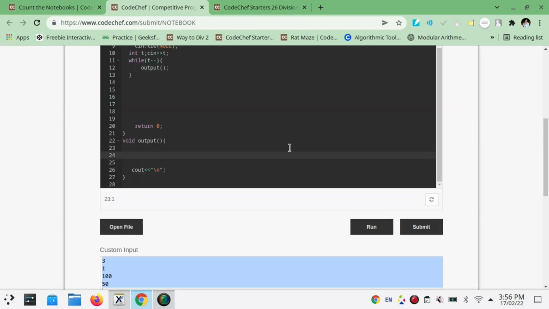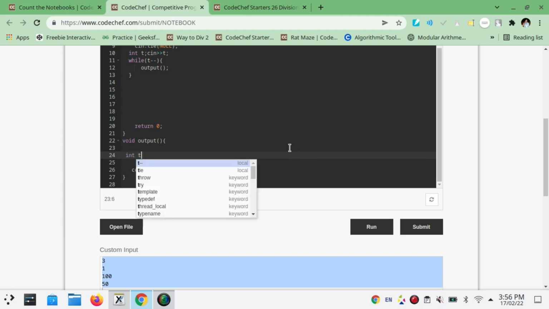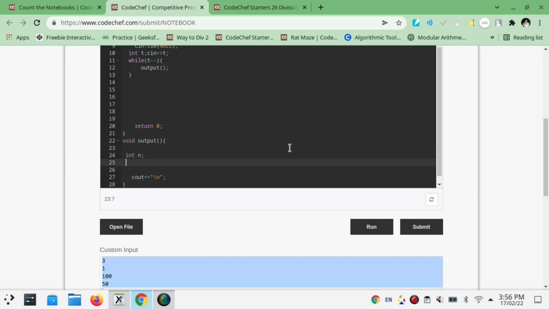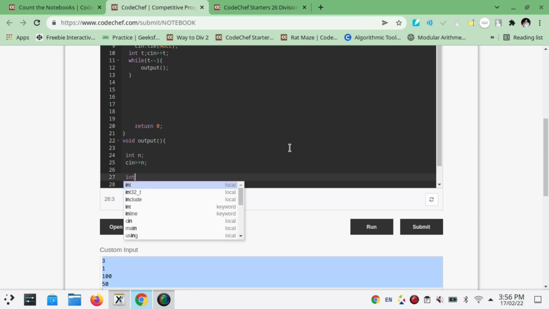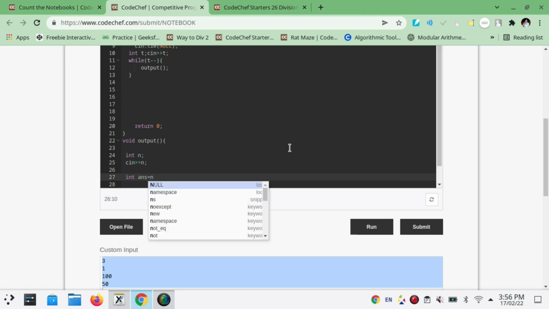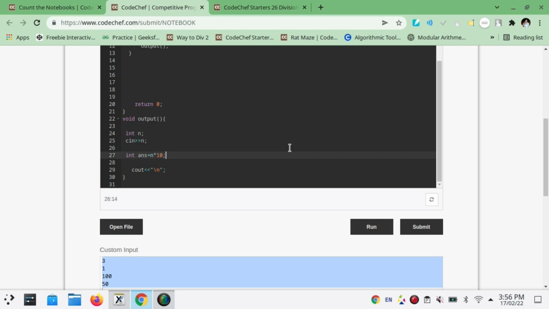First of all, we will take the value of n as input, and then our answer will be n into 10. Or you can say n into 1000 upon 100. It's the same thing. Then we will print the answer.